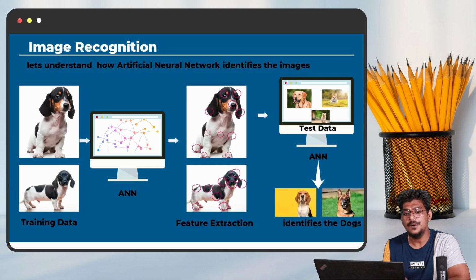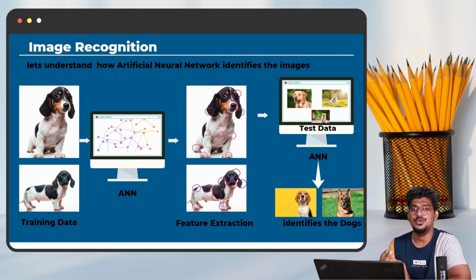Let's understand how artificial intelligence identifies images. For example, you can see here, this is the training data, which is nothing but digital images of dogs.